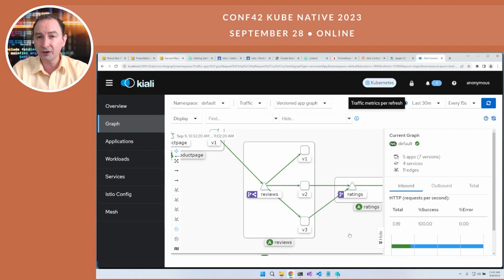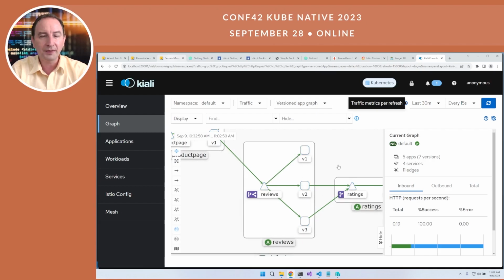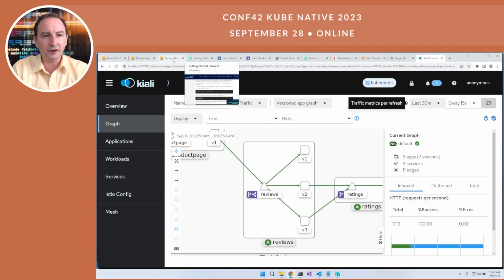Now what's interesting here is this is what's actually happening within our system. That's great. But what if we notice that v2 isn't calling the rating system? Did we have a feature flag that disabled the system and we forgot to turn it back on? We can get a feel for how our system is actually behaving, compare that to what the architect expected, and make some different choices. Oh, it looks like we haven't used v1 in a while, and so that one started going gray. That's excellent. So we were able to look at both Istio and Linkerd.